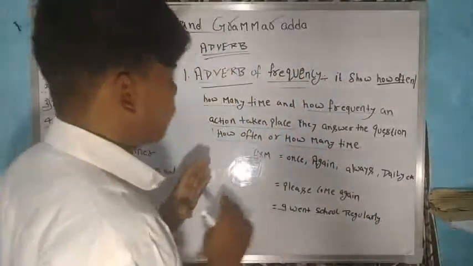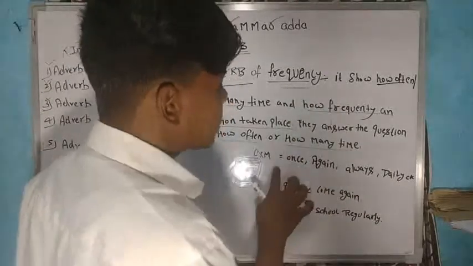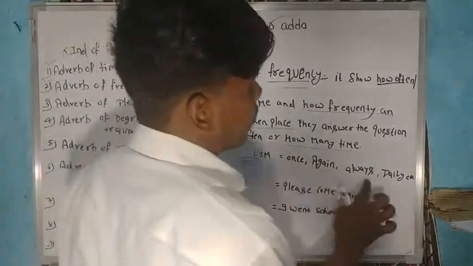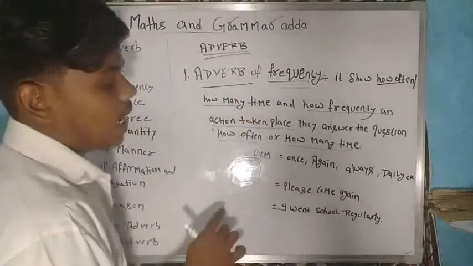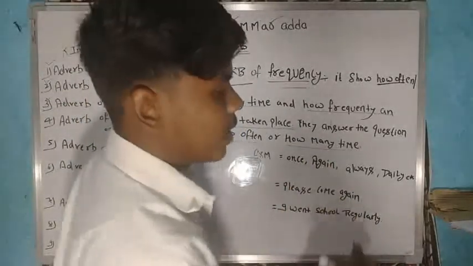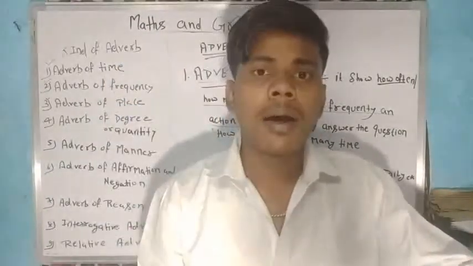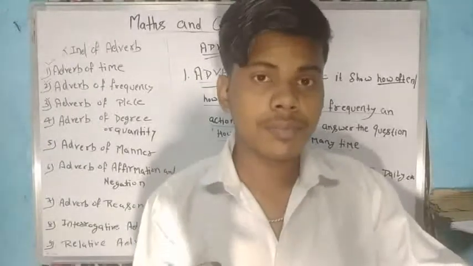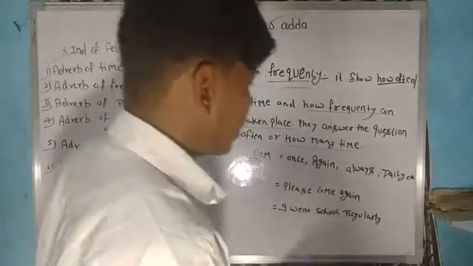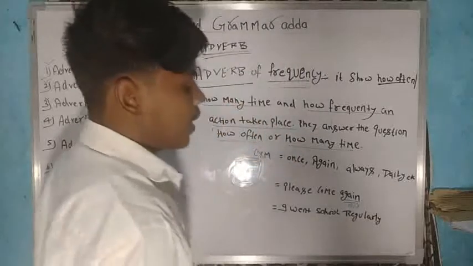The words we use in the place of frequency are the ones we have taken in the example: once, always, daily, etc. I'm taking two sentences as examples. If anyone comes to our home, what do we say to them? Please come again. We feel good to meet you. Then the word again is an adverb of frequency.